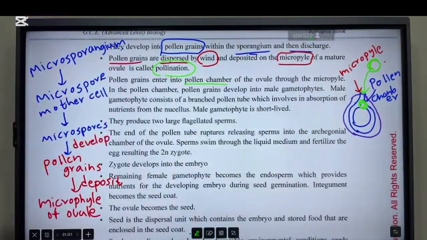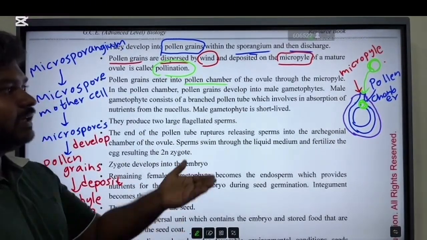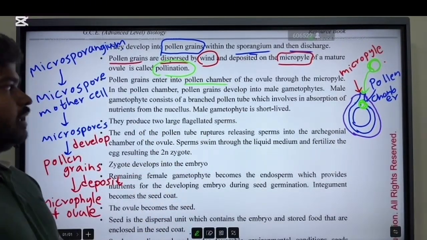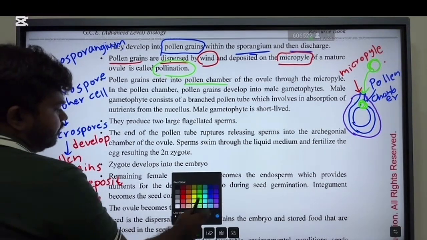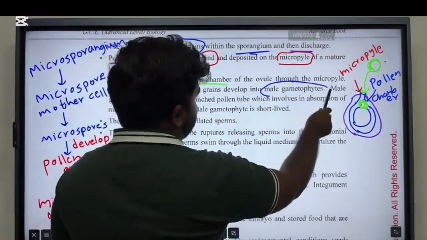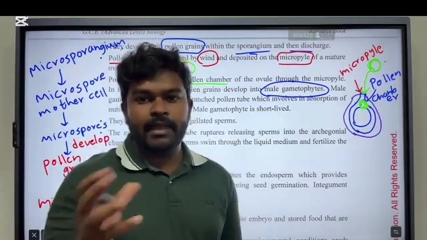The pollen grain deposits on the micropyle, then enters into the pollen chamber of the ovule through the micropyle. So in the pollen chamber, the pollen grain develops into the male gametophyte. I told you this pollen grain houses the male gametophyte.